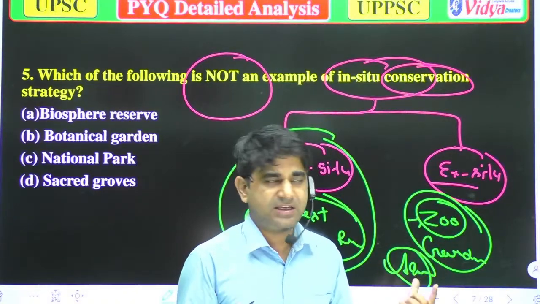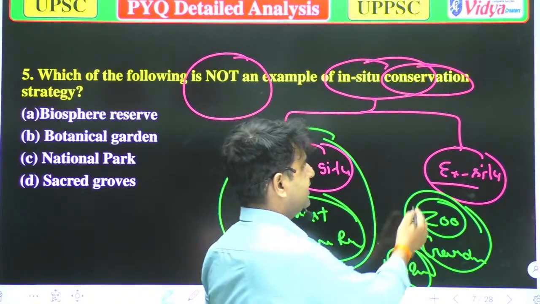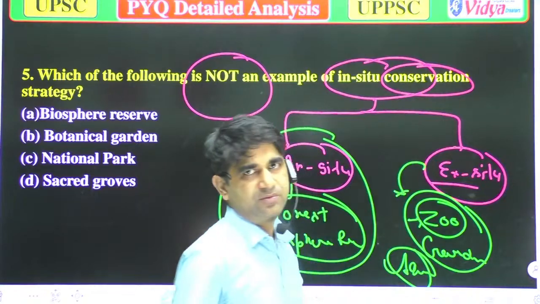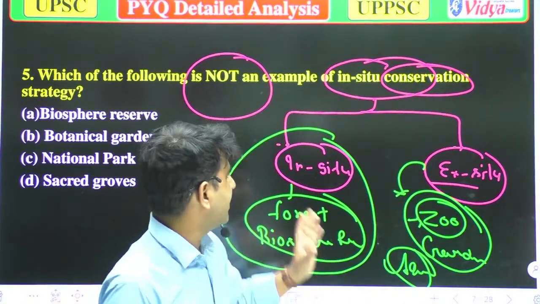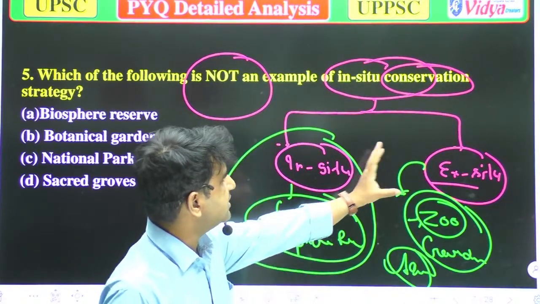So these are ex situ conservation. I think that's clear to you, what is in situ conservation and what is ex situ conservation.